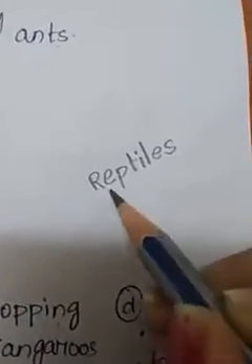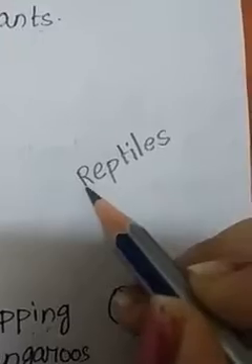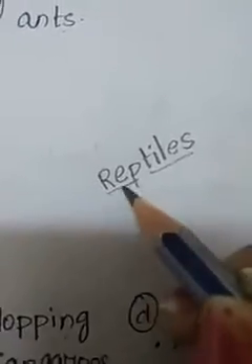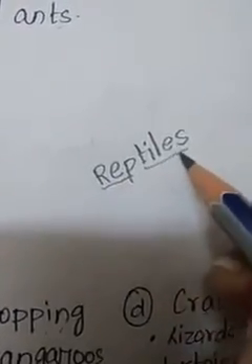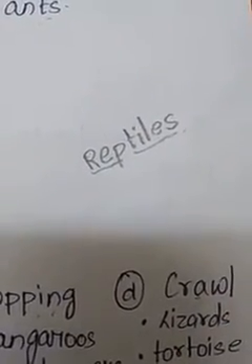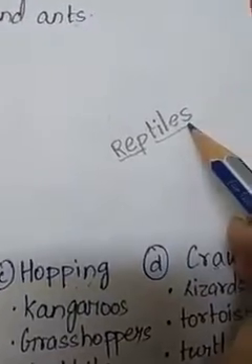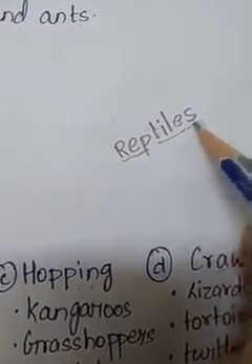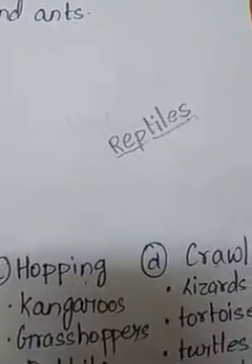REPTILES. When you find difficulty in learning the spelling, just break those words. Reptiles. Reptiles are those animals which live on land and water, and those which move with the help of their special organ called bellies.